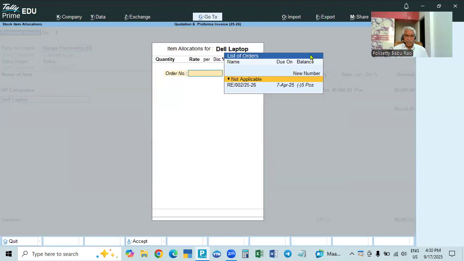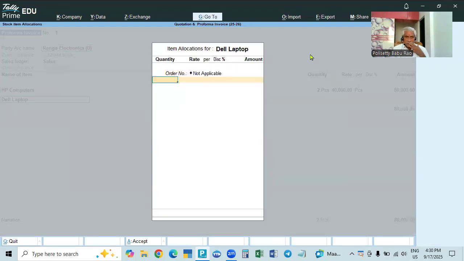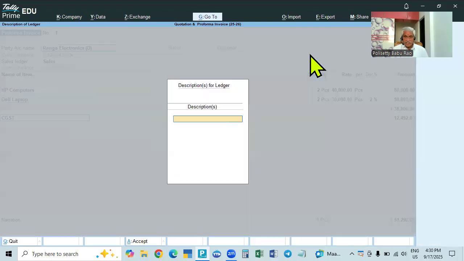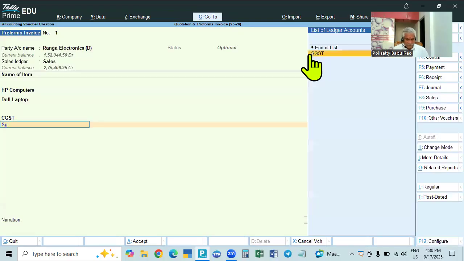Then take 5 numbers. So Dell laptop you will take up. This also 2 numbers, 30,000 rupees Dell laptop. For this also no discount. For example, for the Dell laptop we give 2%, whatever it may be. For the HP laptop, we are not giving any discount. Accept, and then he is in the same state, so CGST, then SGST.